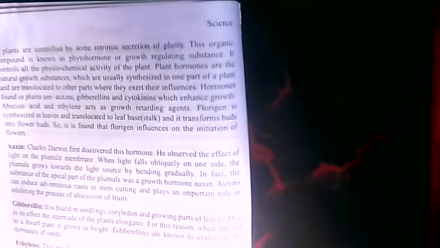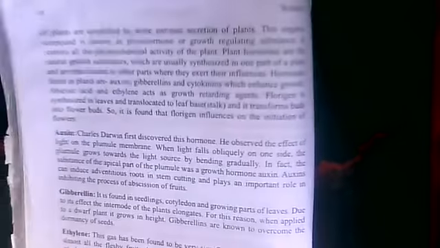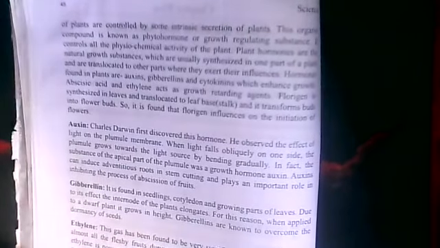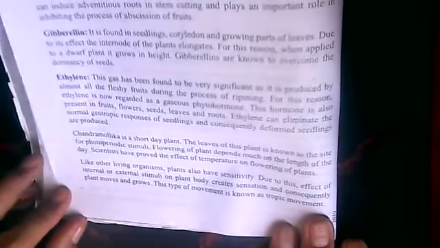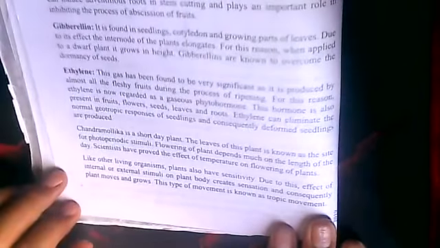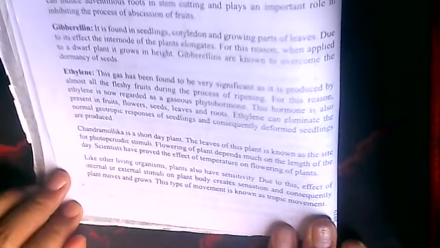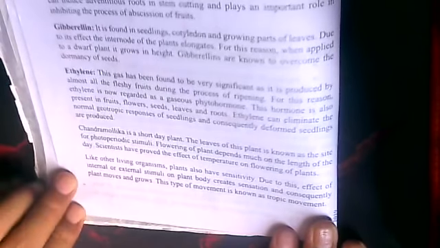Chandramallika is a short-day plant. The leaves of this plant are known as the site for photoperiodic stimuli. Flowering of plant depends much on the length of the day. Scientists have proved the effect of temperature on flowering of plants. Like other living organisms, plants also have sensitivity. Due to the effect of internal or external stimuli on plant body, sensation is created and consequently the plant moves and grows. This type of movement is known as tropic movement.